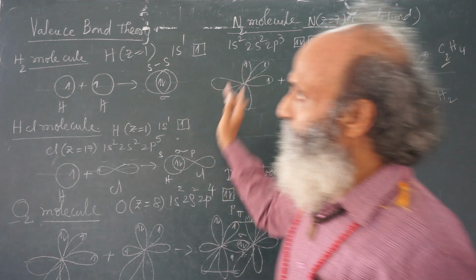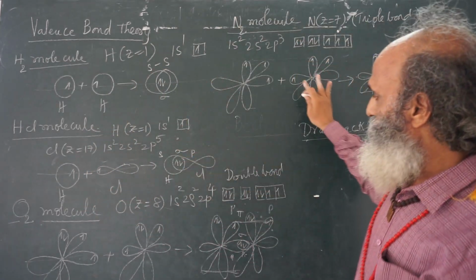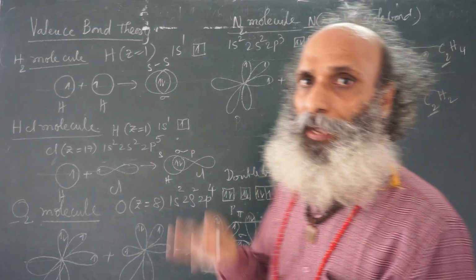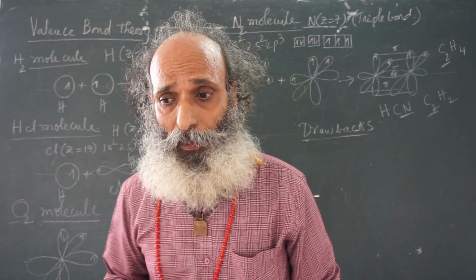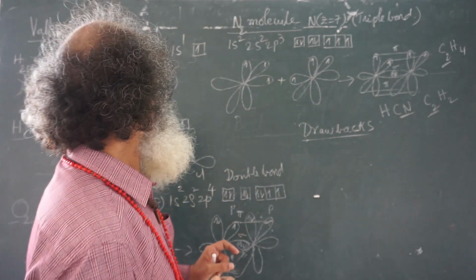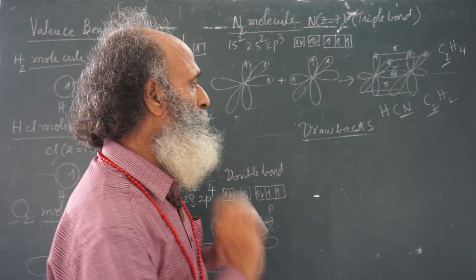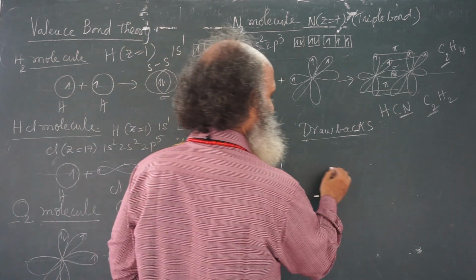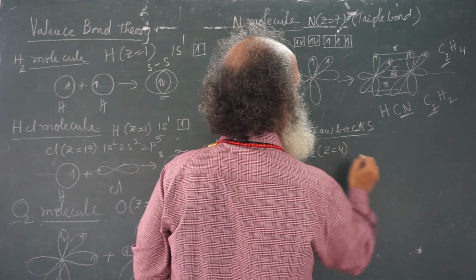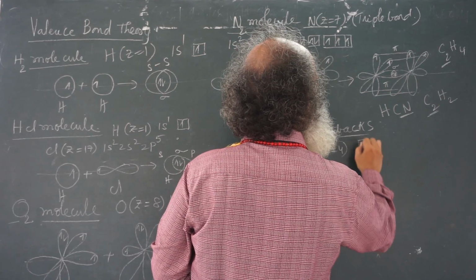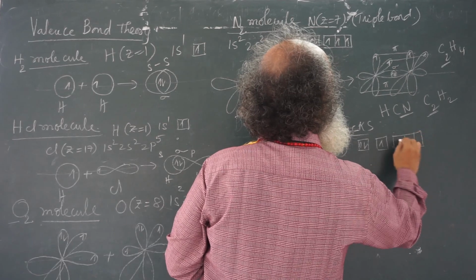Now, with this theory, valence bond theory, examples are explained. Now, it has drawbacks. What are the drawbacks? When we look at beryllium chloride molecule formation, for example, beryllium atomic number Z is equal to 4: 1s2, 2s1, 2px1.